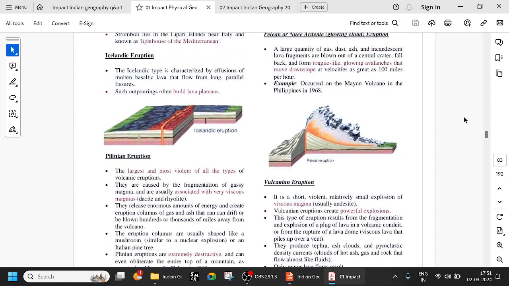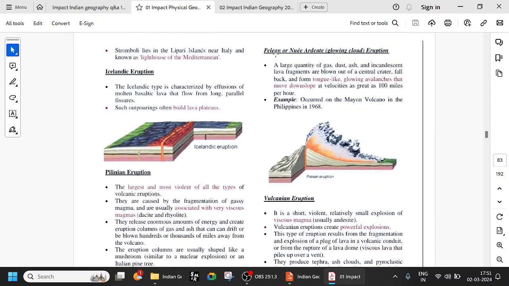Next, there is Pelean or Nuée Ardente. Example, Mayon volcano in Philippines. In Pelean, a large quantity of gas, dust and ash fall back and form tongue-like glowing avalanches.